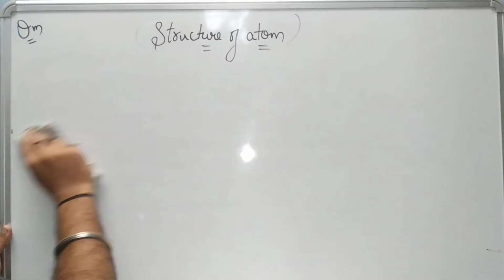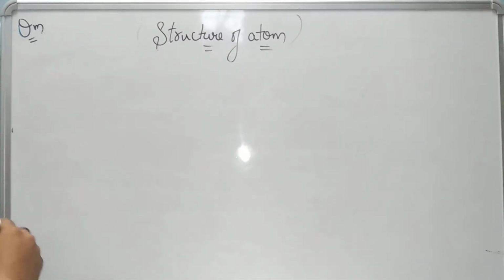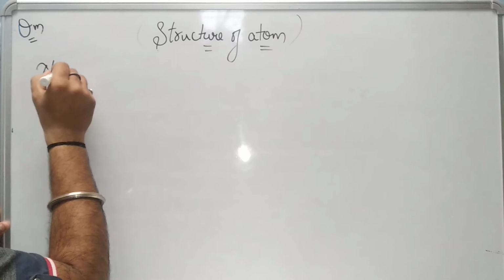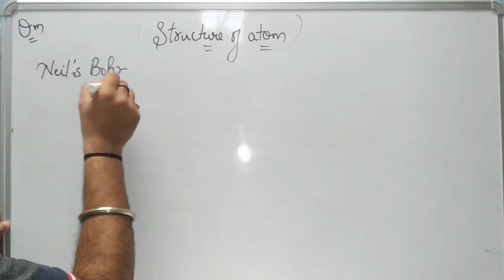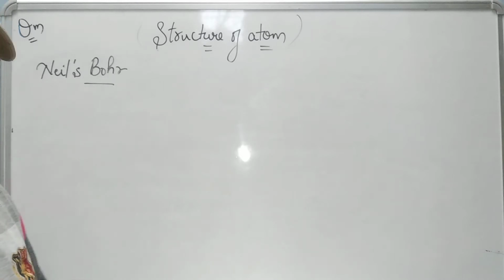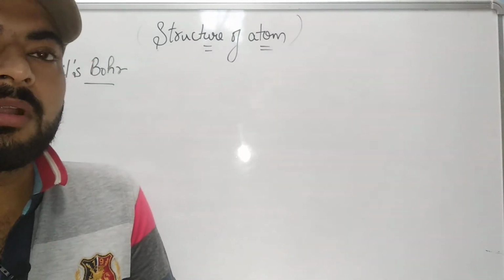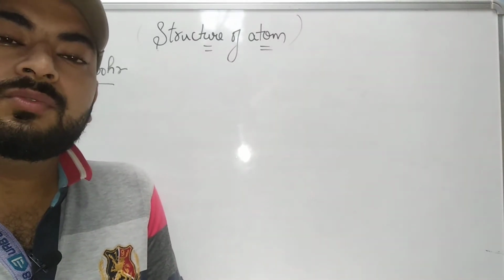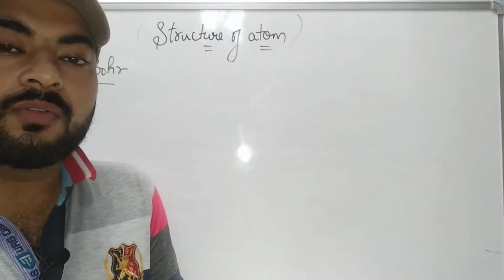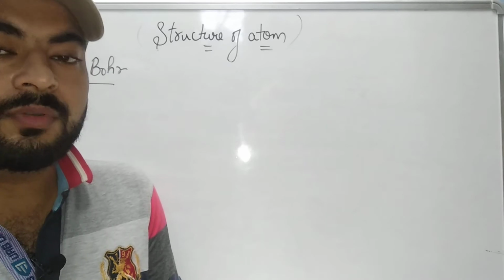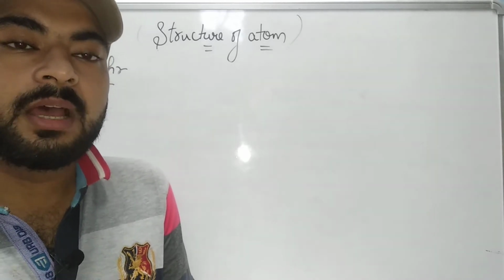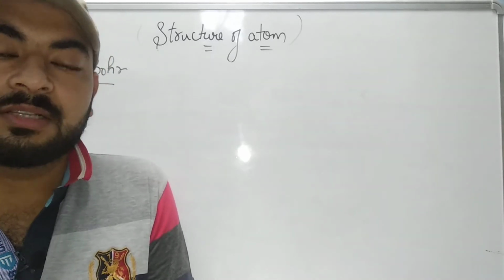Let us talk about Niels Bohr. Niels Bohr proposed a Bohr model of atom, and according to this Bohr model of atom, Niels gave two postulates to overcome the drawbacks of Rutherford's model. He was just modifying the model of Rutherford and trying to overcome the drawbacks that were raised against Rutherford's model.